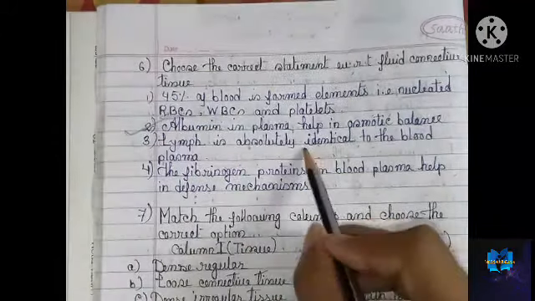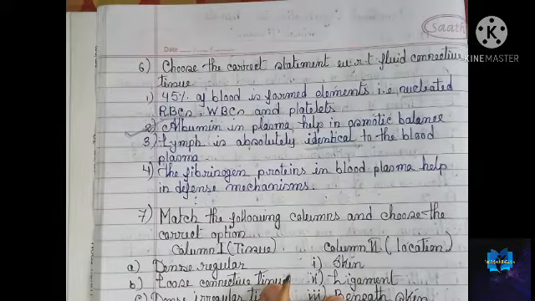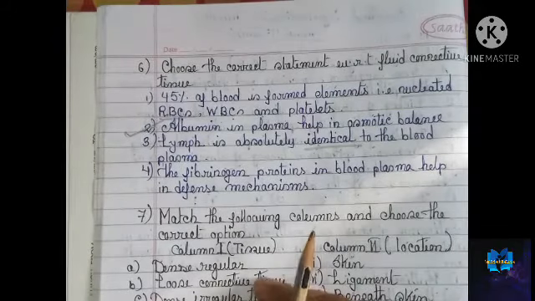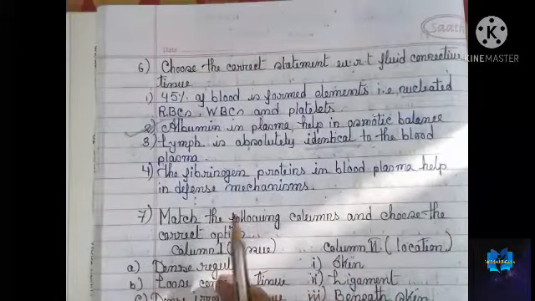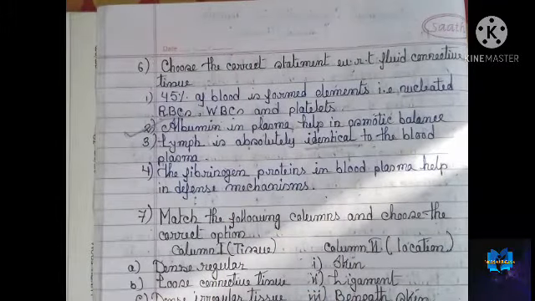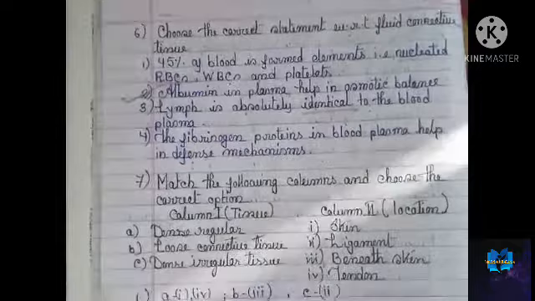Lymph is absolutely identical to the blood plasma. No, lymph is not absolutely identical to the blood plasma, because lymph has no RBC. That's why they are not identical. And the fibrinogen proteins in the blood plasma help in defense mechanism. Definitely not. Globulins are the ones that help in defense mechanism. Fibrinogen actually helps in clotting. Okay, let's proceed to our next question.